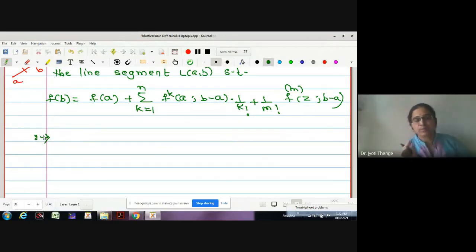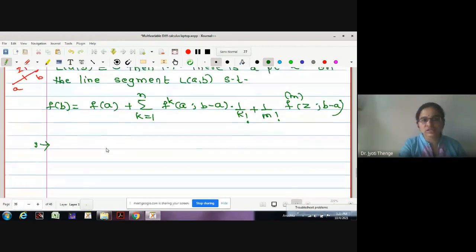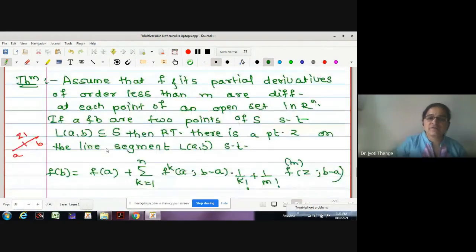No doubt, the proof of Taylor's theorem for R to R type function will be an assumption, and we are going to prove it for functions of several variables. Okay, what is given to us? Let us check again. f has partial derivatives of order less than m and they are differentiable. If partial derivatives of order less than m exist and are differentiable, what does it mean? We will get the partial derivatives of order m.